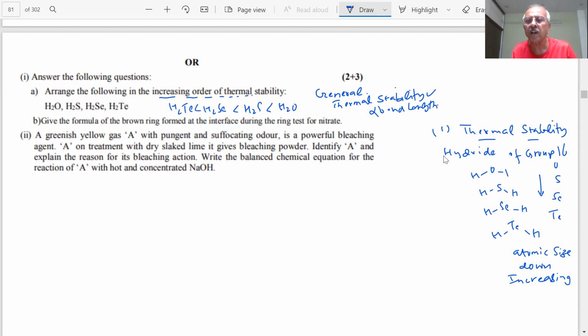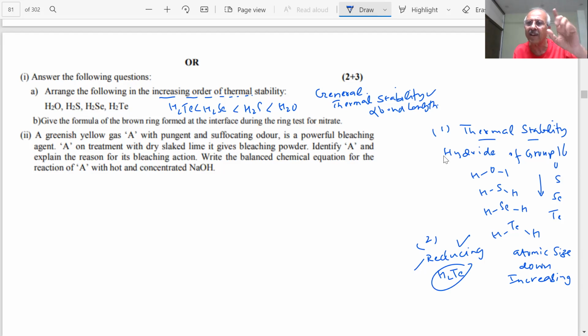Now another question was asked in another paper, student: which is the strongest reducing agent? If you have to arrange in increasing reducing character, which will be the most reducing? H2Te will be the most reducing, because the bond energy of H-Te is very low. So H2Te is the strongest reducing agent in this case.